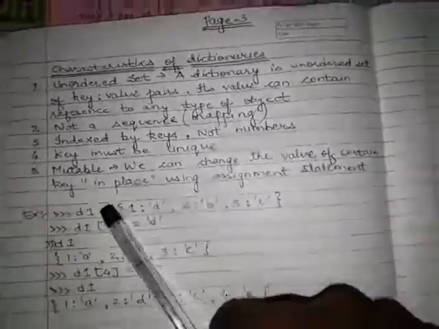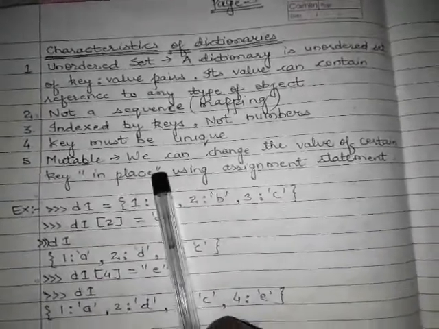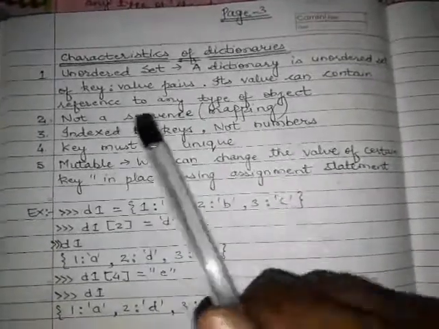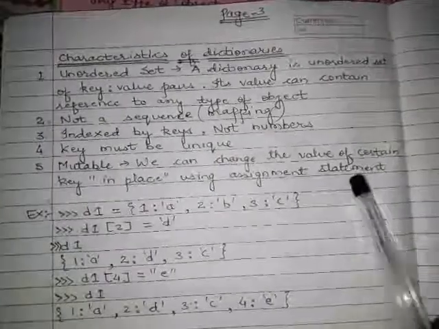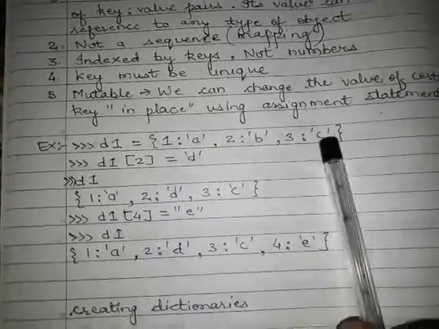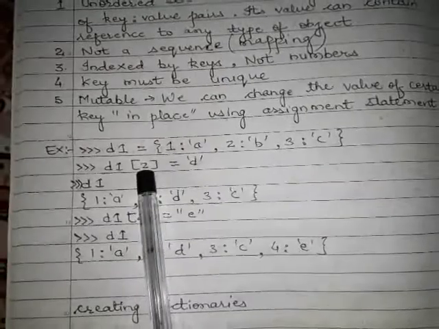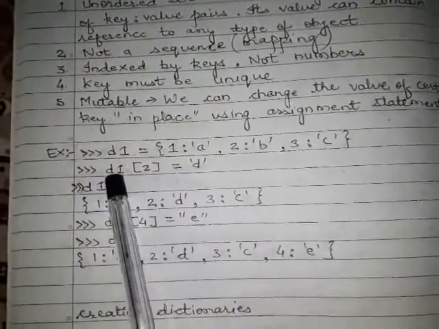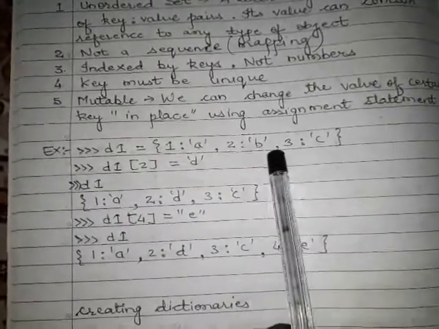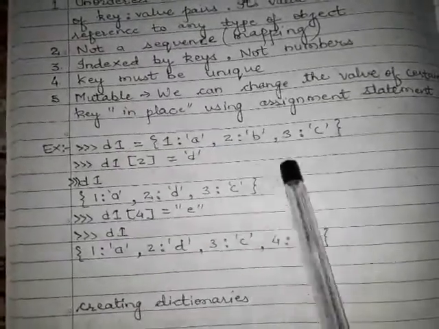A dictionary is mutable. Mutable means we can change the value of a certain key in place. In place means at the position of the key, you can change the value using an assignment statement. Let's see it with the help of an example. Suppose dictionary D1 equals 1: A, 2: B, 3: C. Now if you want to change the value at key 2, you simply write D1 of 2, where 2 is the key. Previously key 2 contained B. Now it will be D. If you print D1, it will give 1: A, 2: D, 3: C.